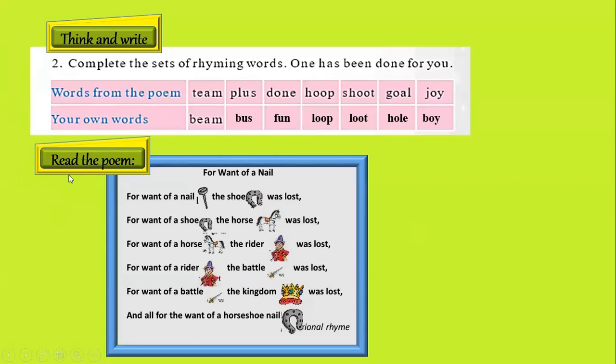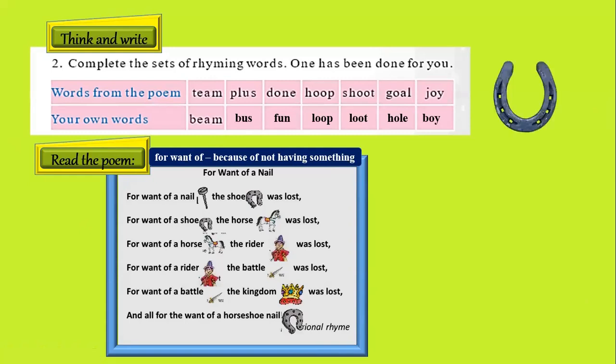Now here is a poem for us to read and enjoy. The title of the poem is For Want of a Nail. Children, before we read the poem, you must know the meaning of the phrase for want of. The phrase for want of means because of not having something. So the title for want of a nail means because of not having a nail.